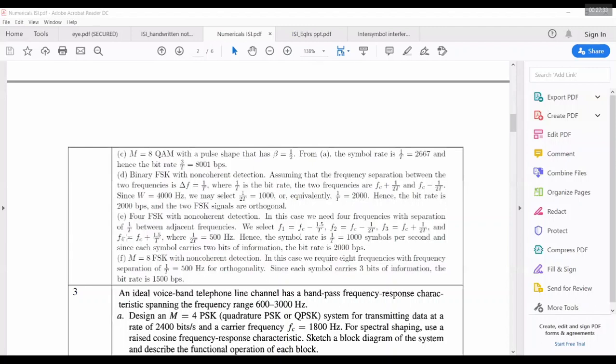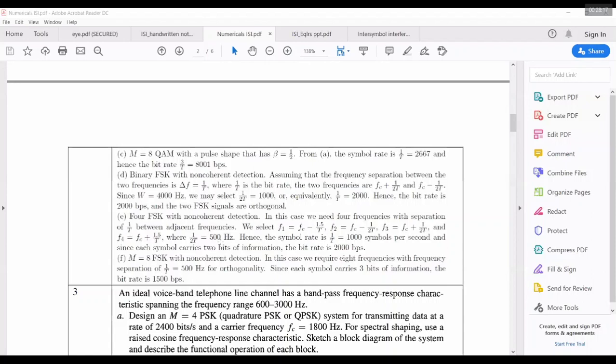Is this clear? See, the channel bandwidth is constant. You need to accommodate 4 signals, 2 signals, or 8 signals, but you can't change the channel bandwidth. In the given channel bandwidth, you have to put 4 frequencies, f1, f2, f3, f4. How do you put 4 frequencies in the channel bandwidth of W? Divided by 4, that is 1000, but 1000 is again W by 2 here. So 500 into twice. When the channel bandwidth is 4 kilohertz, you need to have at least less than that.